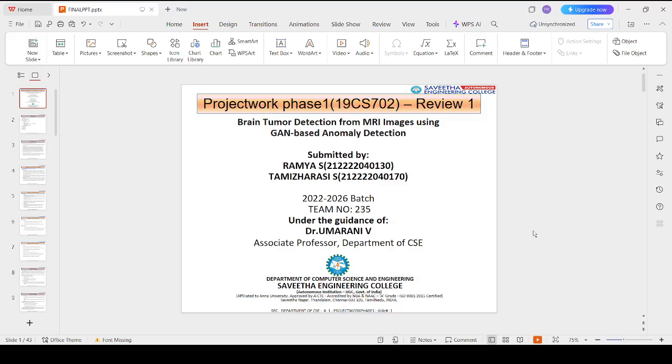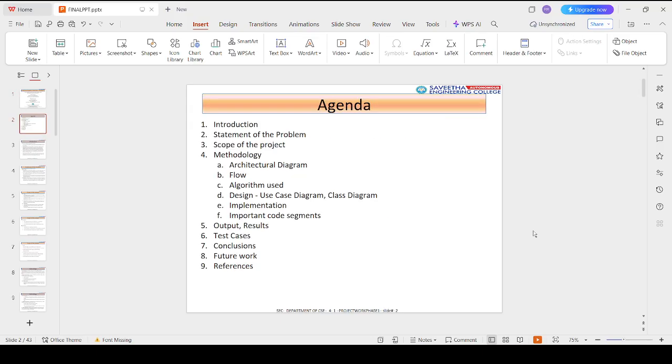Good morning, everyone. I'm Ramya, and today I'll be presenting our project entitled Brain Tumor Detection from MRI Images using GAN based anomaly detection. The primary objective of this project is to automatically detect abnormal regions in brain MRI images using deep learning, thereby supporting early and accurate diagnosis.